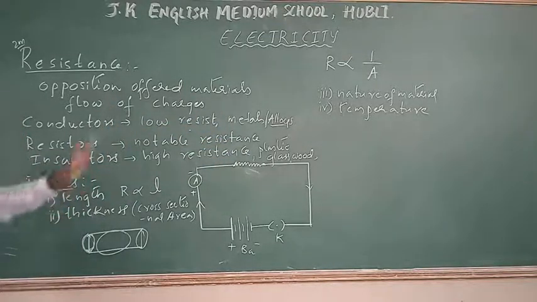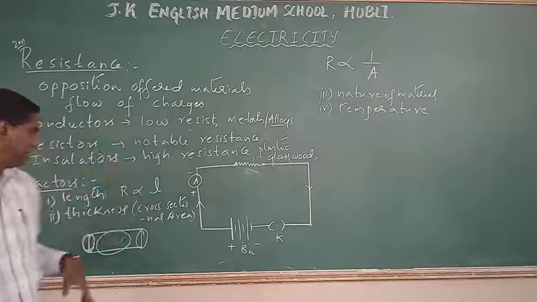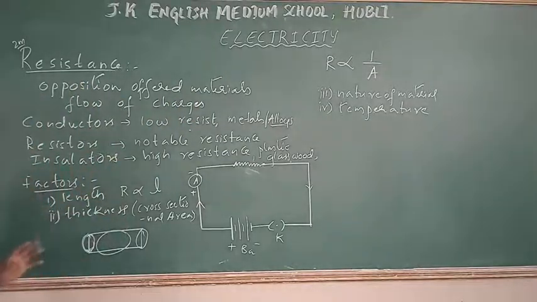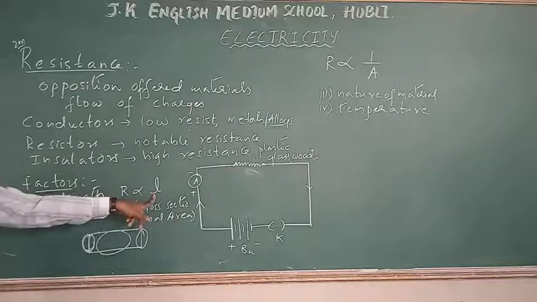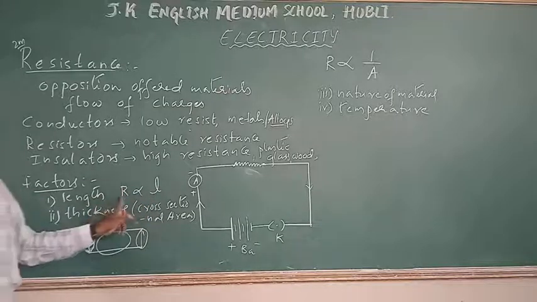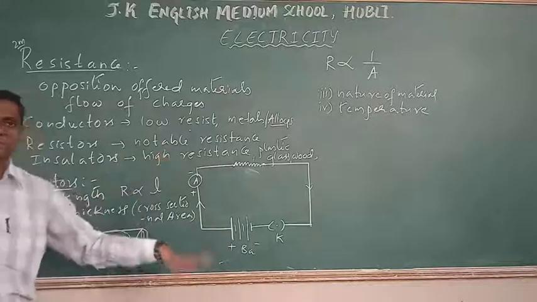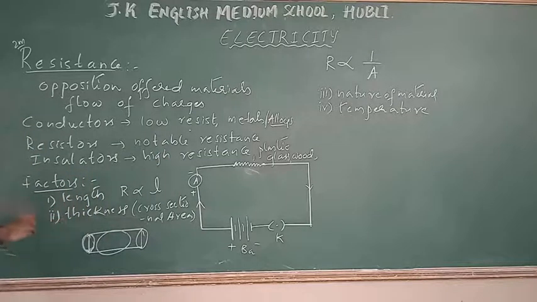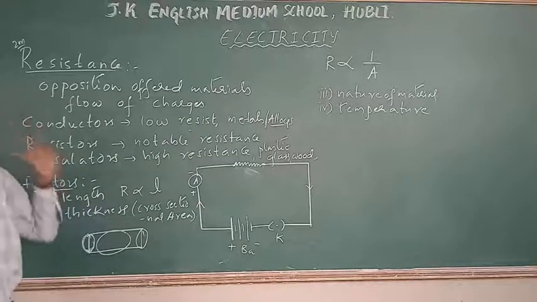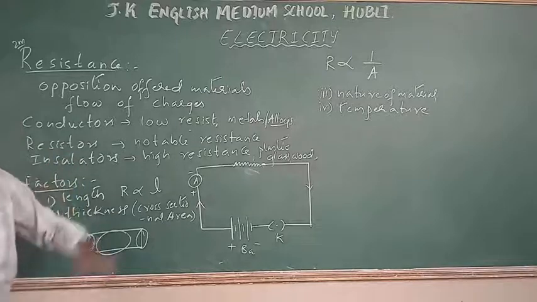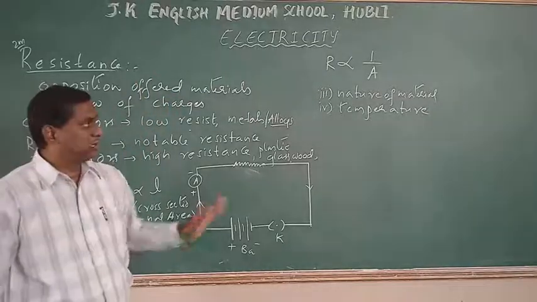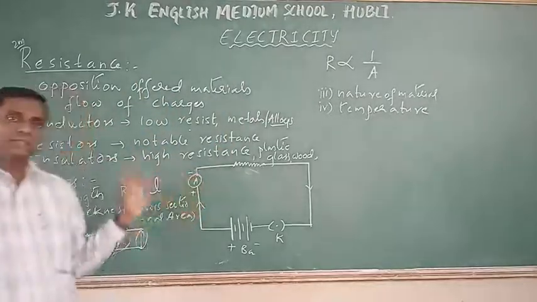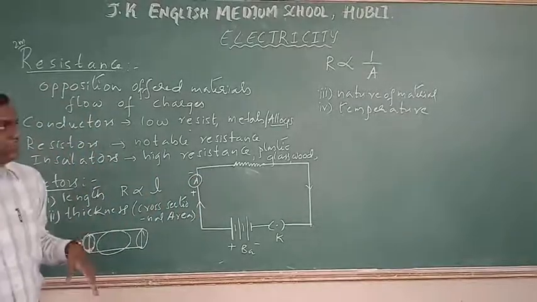The three main factors on which the resistance in a conductor depends are the length of the wire: as length increases, the resistance also increases, so resistance is directly proportional to the length. The thickness: as the thickness increases, the resistance will decrease, so it is inversely proportional. And the nature of the material, as I have already mentioned.